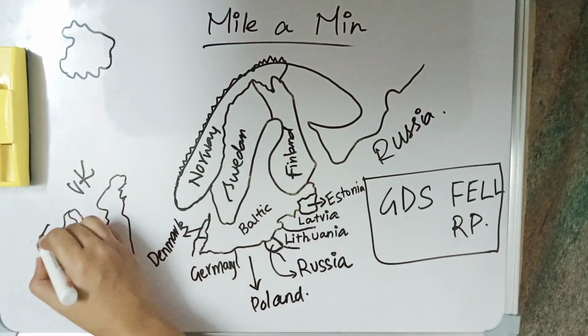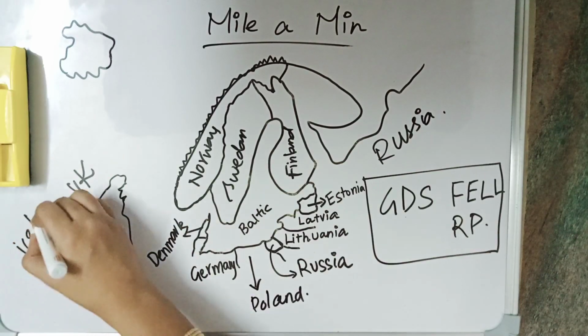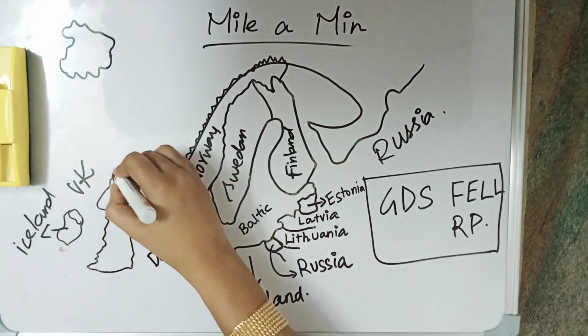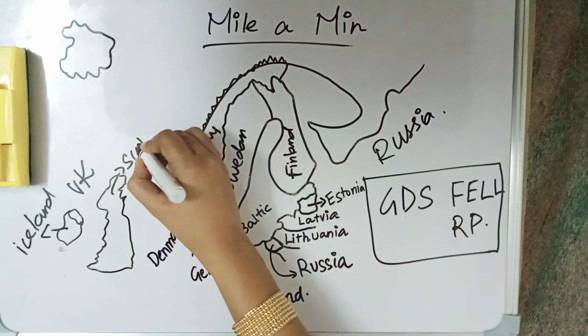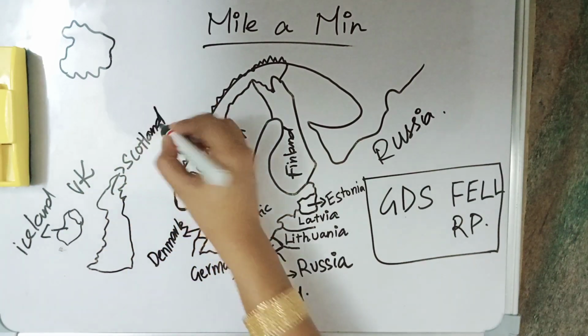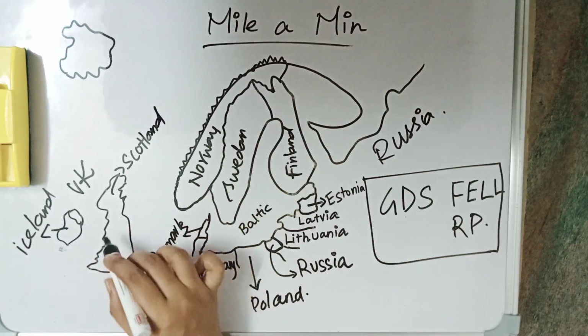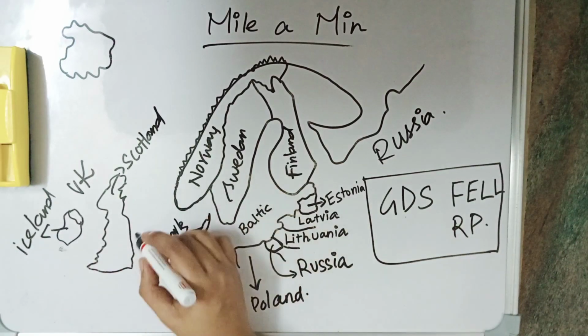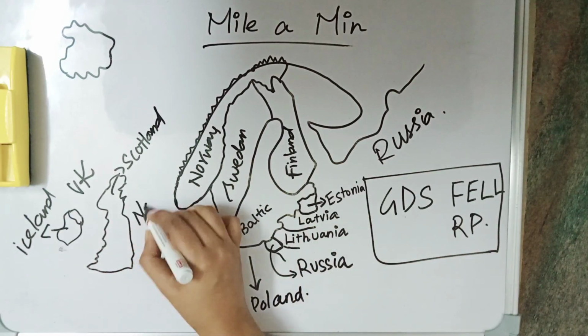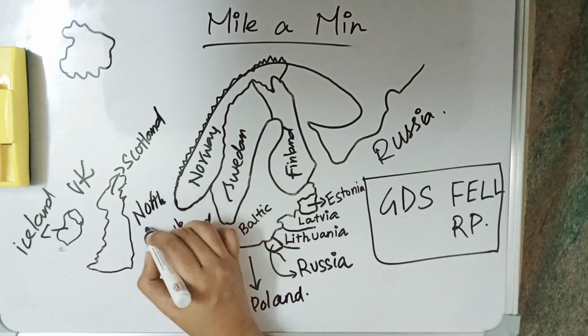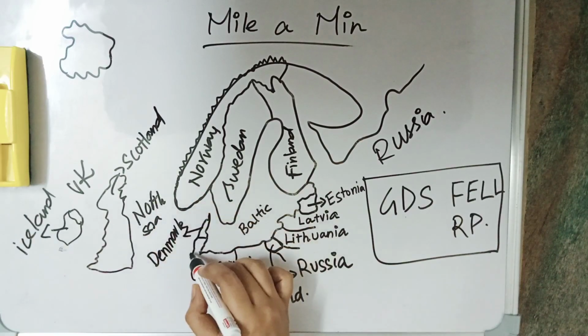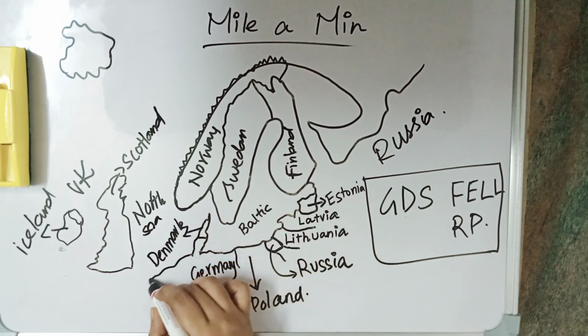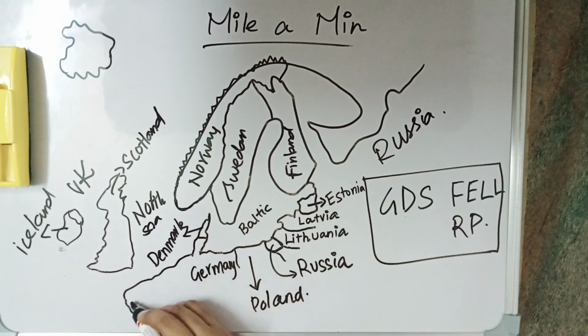And this is UK. This is UK. This island is Iceland. This is Scotland. And the sea between this UK and Norway, Sweden. Here we have a sea, and that sea is called as North Sea. This is North Sea, and here after Germany we have some countries. It will be extending like here.